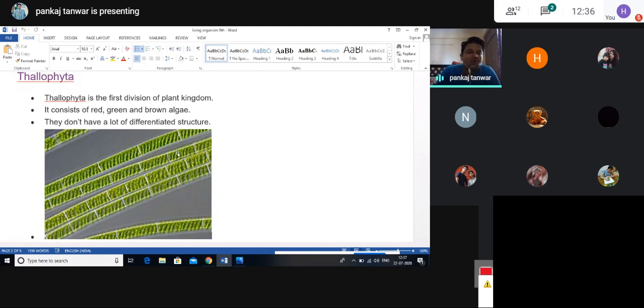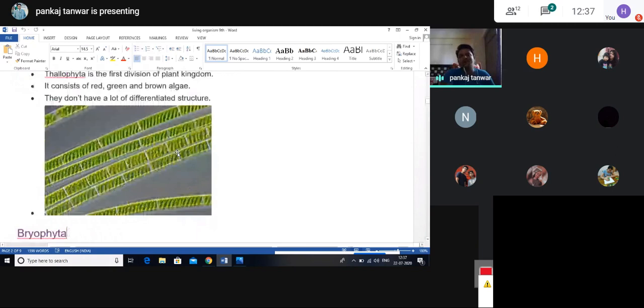And their structure is not differentiated. The structure is not differentiated means they do not have well developed structures. They do not have root. They do not have stem. They do not have leaf. But these are counted in Thallophyta because these three are participating in the process of photosynthesis.